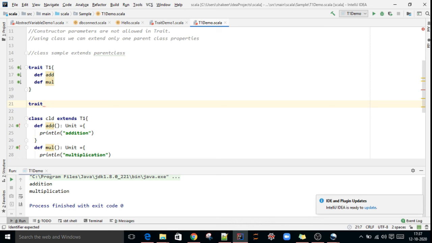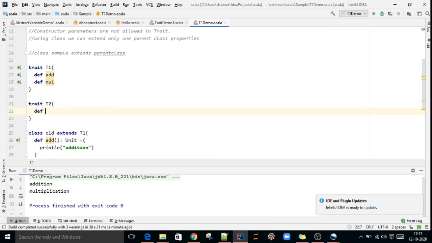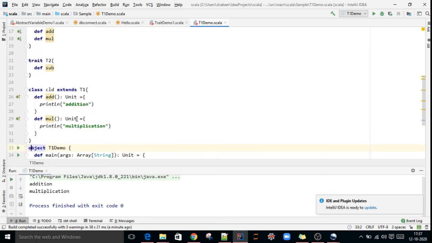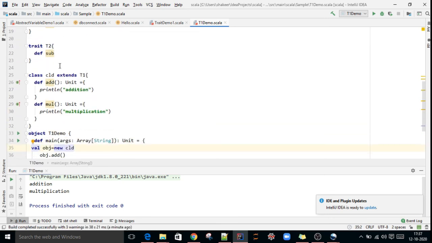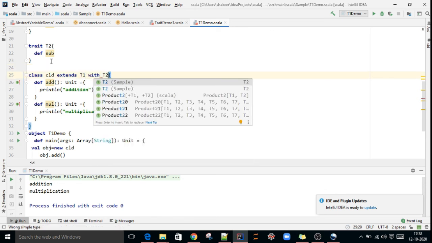Trait t2, here def subtraction. This class wants to acquire the t2 properties also. How to achieve this?